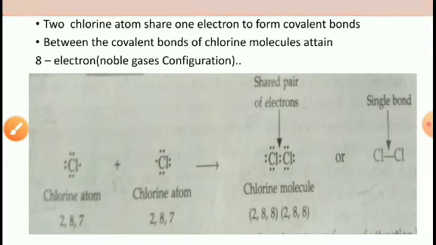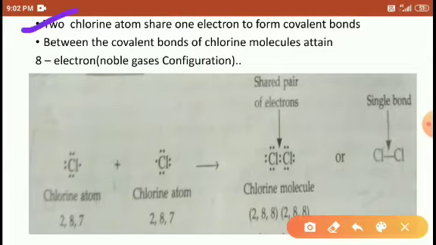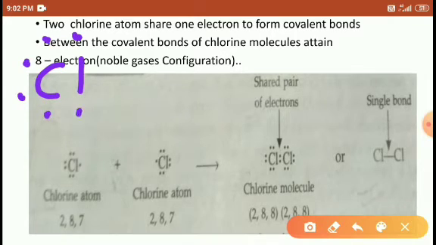Right, students? So two chlorine atoms share 1 electron each to form a covalent bond. Okay, I will show you. Chlorine has 7 outermost electrons, but one is single.